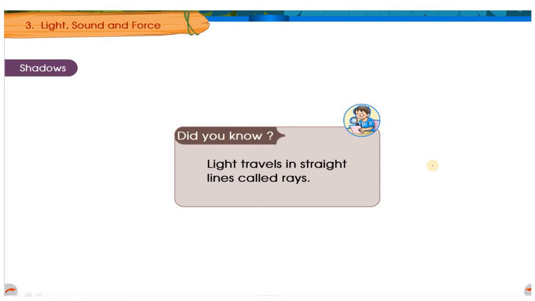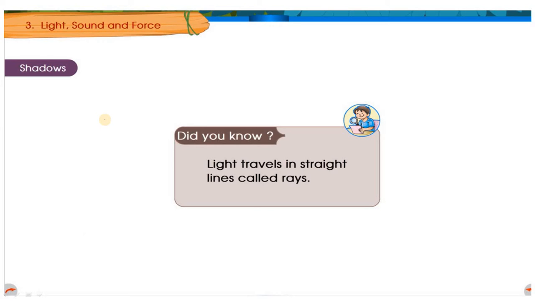Next, there is one thing you need to remember: light travels in a straight line, just like a scale. It doesn't bend or do anything like that.